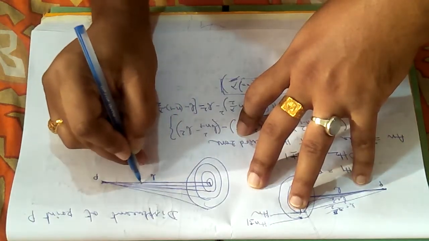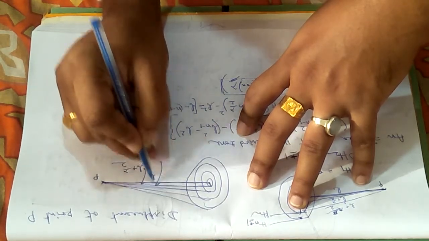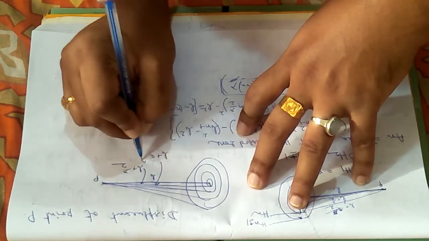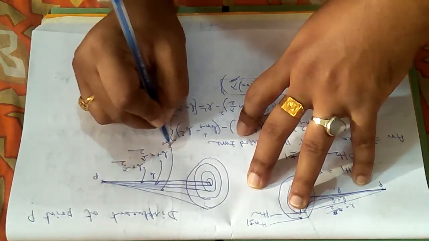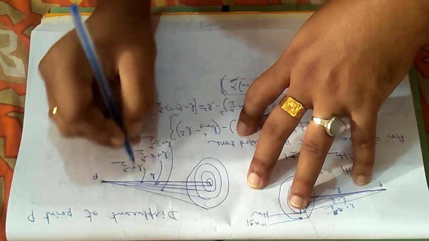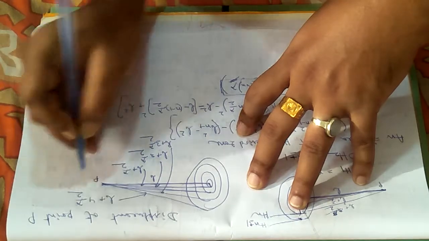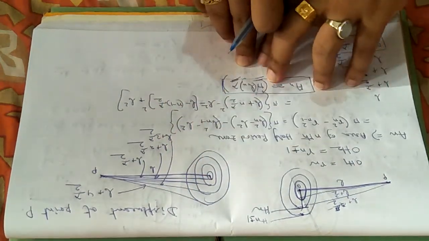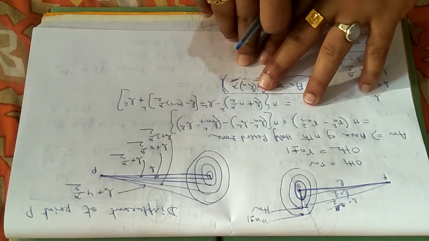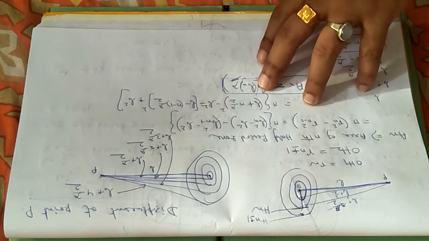For the first one it is B, for the second one B plus lambda by 2, for the third one B plus 2 lambda by 2, for the fourth one B plus 3 lambda by 2, and for the next one B plus 4 lambda by 2. That is, if you consider any two consecutive zones, the waves coming from these two zones will have a path difference of lambda by 2, or a phase difference of pi.